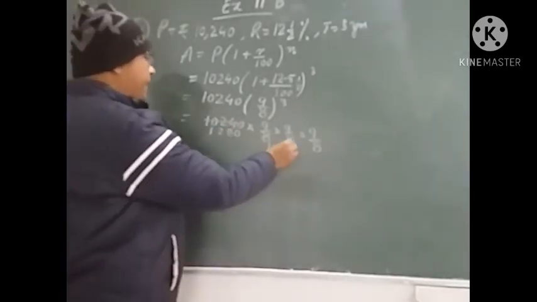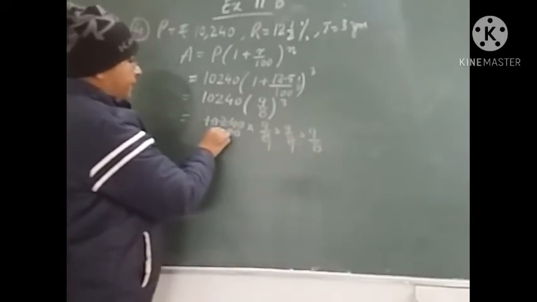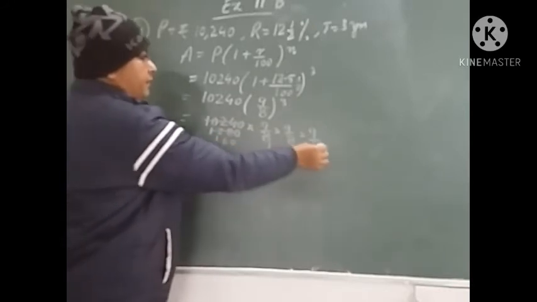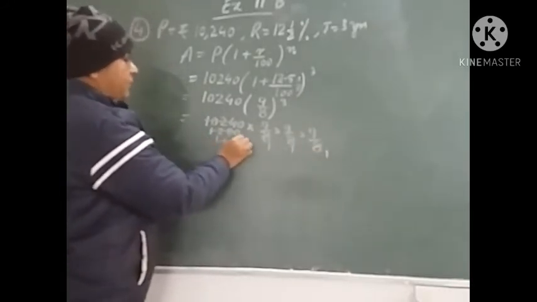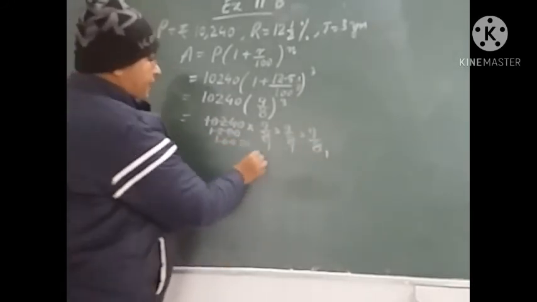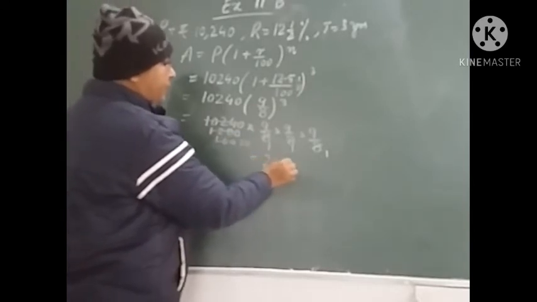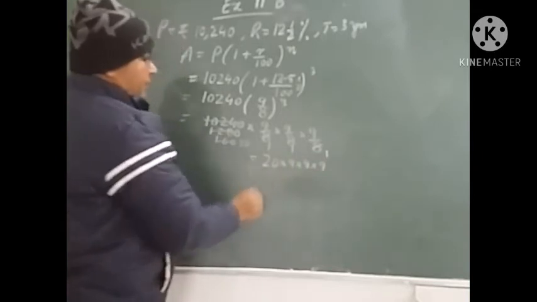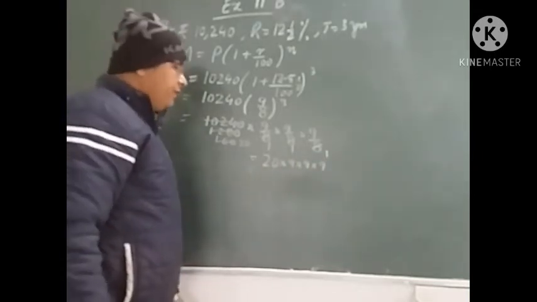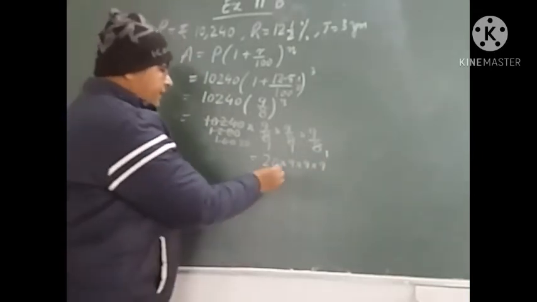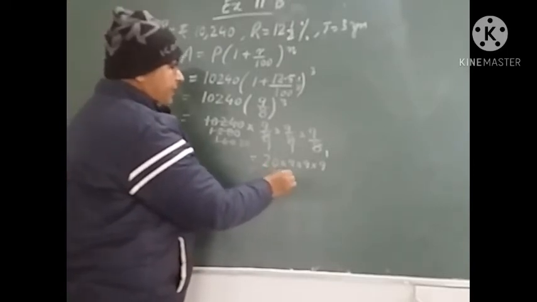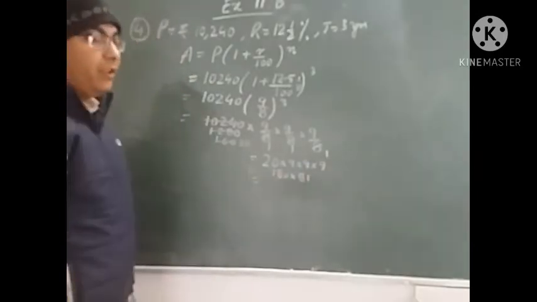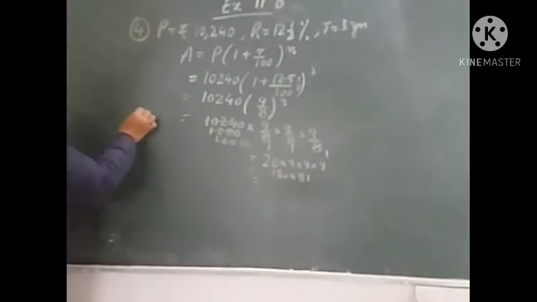Again reduce it by 8. 8 ones are 8, 8 ones are 8, 8 sixes are 48. Once more, let us reduce by 8. 8 twenties are 160. So what we are left with is 20 into 9 into 9 into 9. Let us find the product. This is 20 into 9 is 180, into 9 into 9 is 81. So 180 into 81. Let us find out how much it will be.